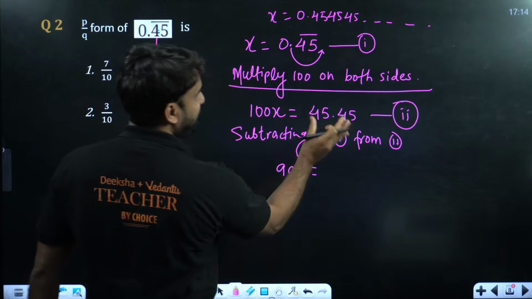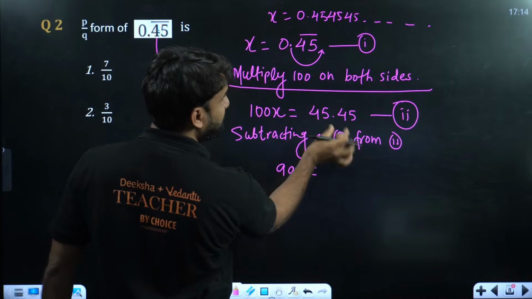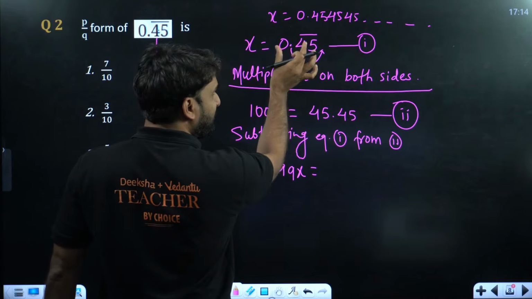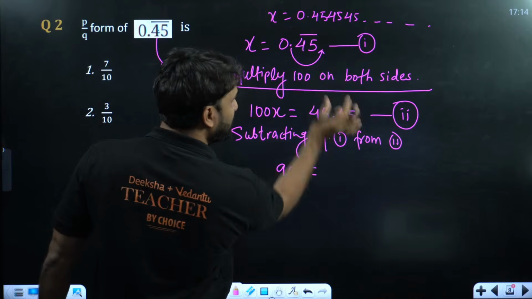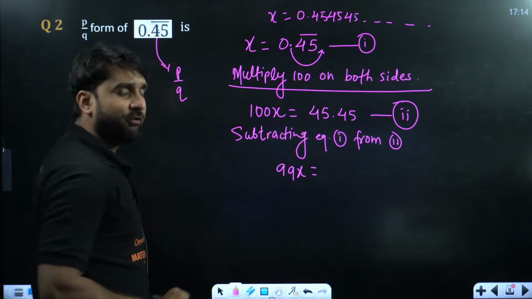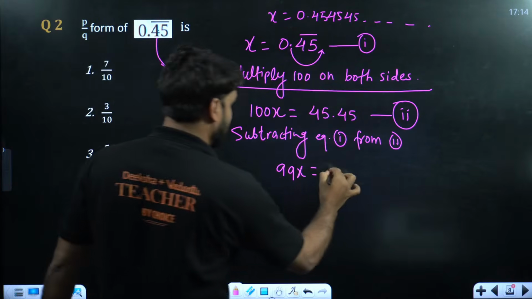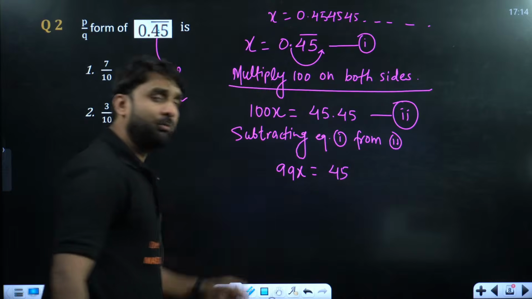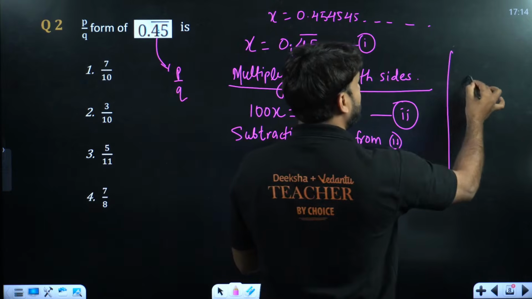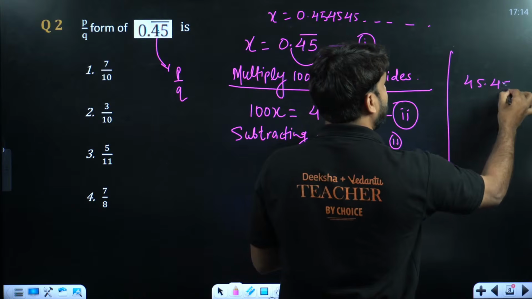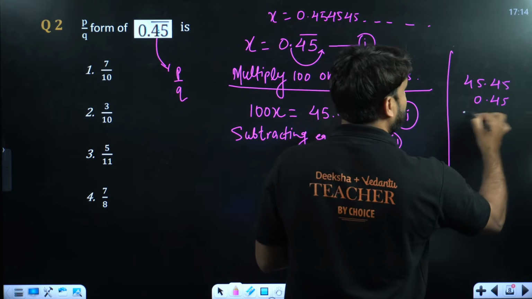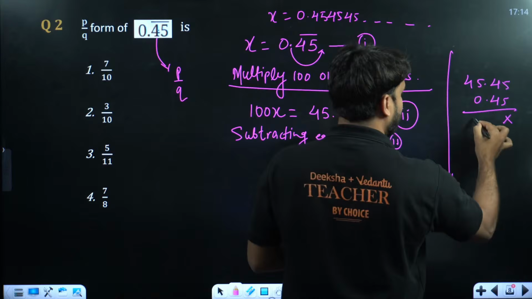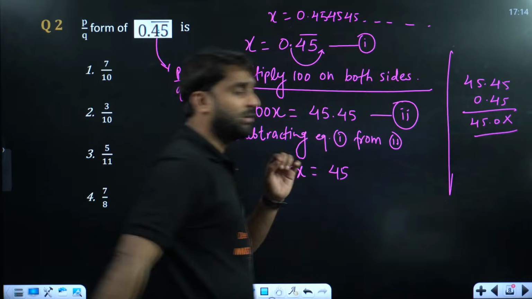And if we subtract 0.45 bar from 45.45 bar, the decimal parts will cancel. So we can directly write 45. I hope you are getting my point: 45 minus 0 will be 45.